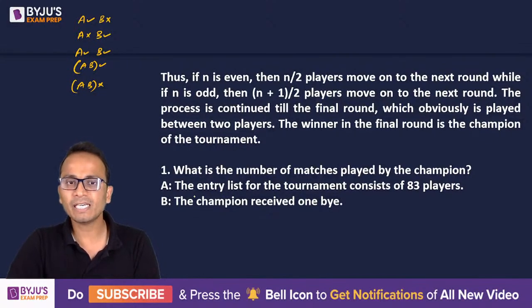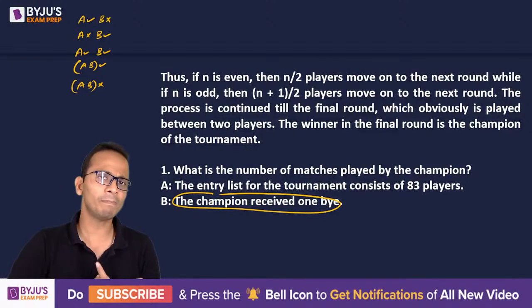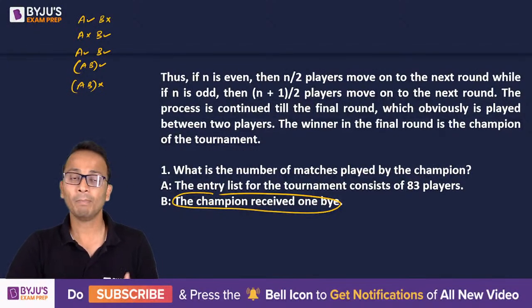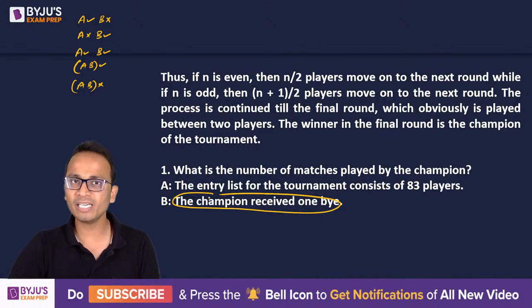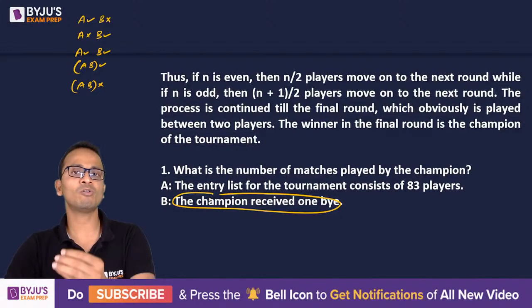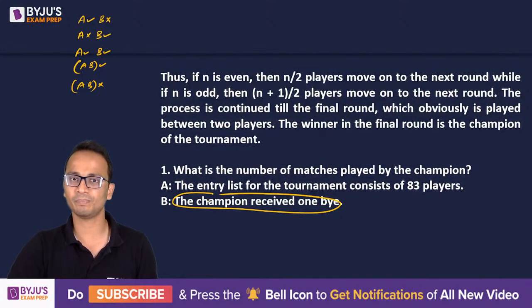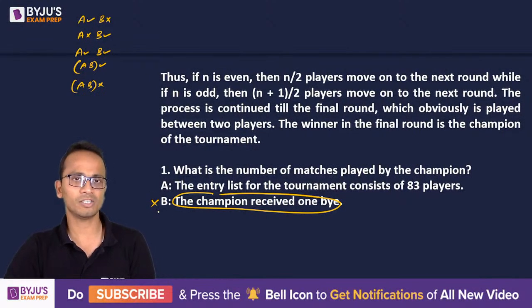Now statement B says the champion received 1 bye. Fine, the champion received 1 bye. So he was among those players who have got a bye in one of the rounds. But what is the number of rounds? What is the total number of teams who have participated? Without which I cannot find out the number of rounds or the number of matches played by any one of them. So statement B is not sufficient to answer the question.